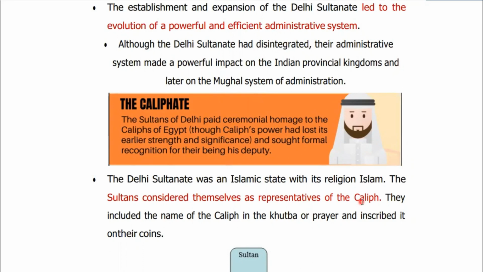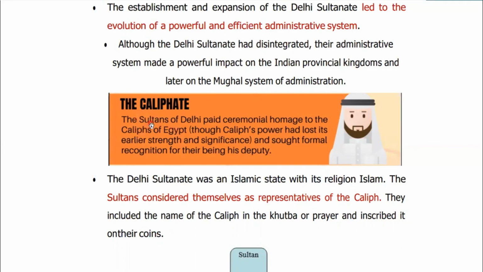So all the Sultans of Delhi used to consider themselves as representatives of the Caliph only. So they included the name of the Caliph in the khutbah or prayer and inscribed it on their coins also.